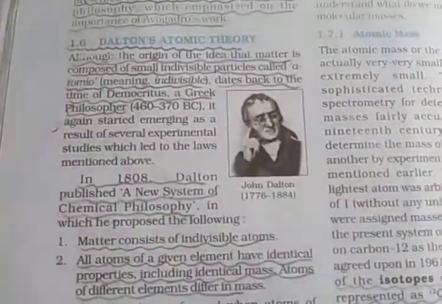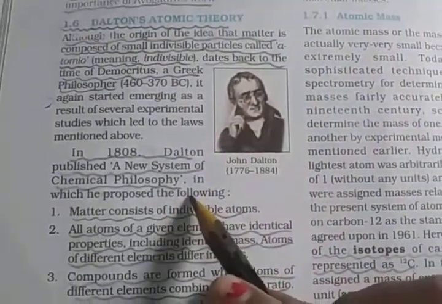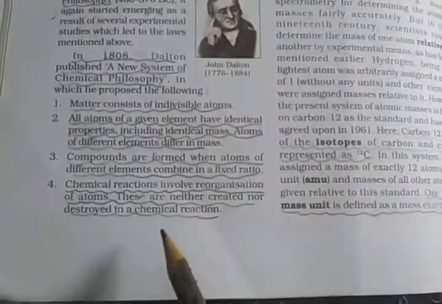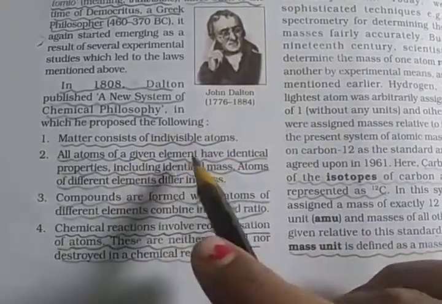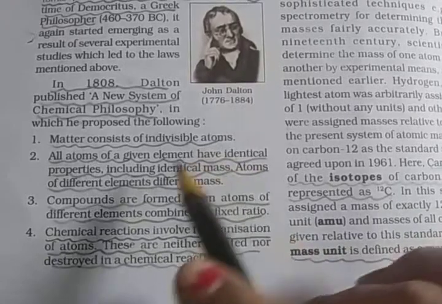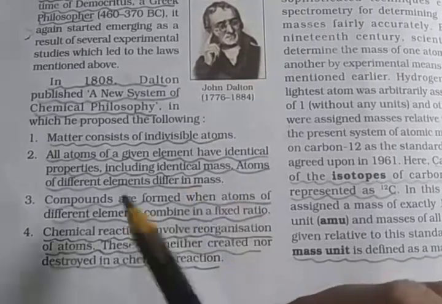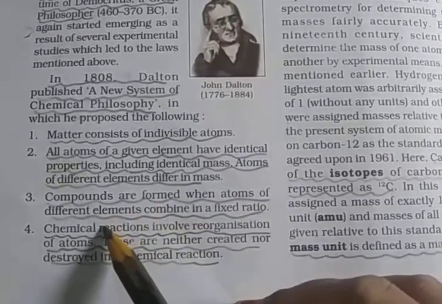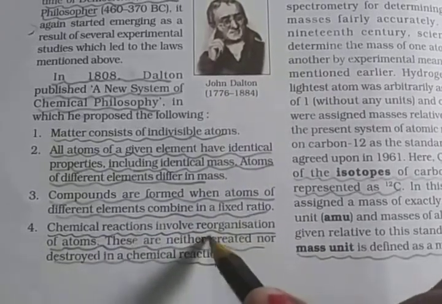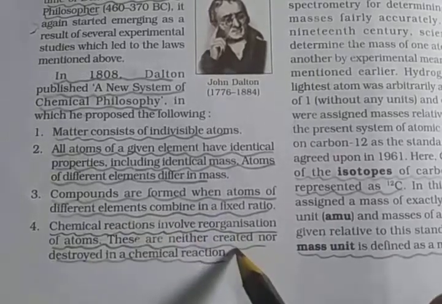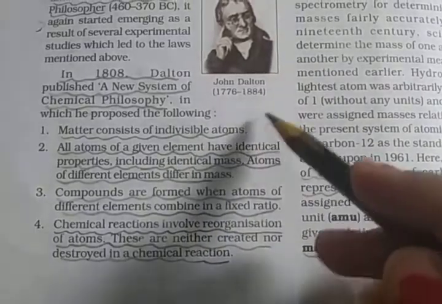See, in 1808, Dalton published A New System of Chemical Philosophy. According to Dalton, there are these four points. Matter consists of individual atoms. All atoms of a given element have identical properties, including identical mass. Atoms of different elements differ in mass. Compounds are formed when atoms of different elements combine in a fixed ratio. A chemical reaction involves reorganization of atoms; these are neither created nor destroyed in a chemical reaction. So these are the main four points according to Dalton.